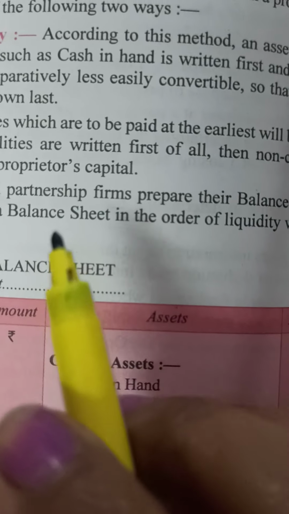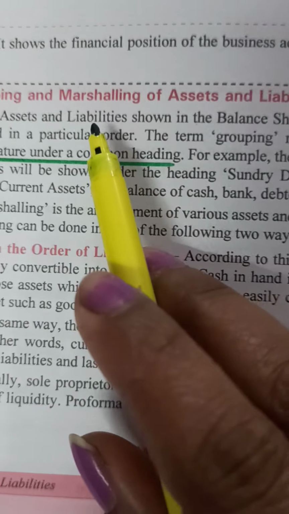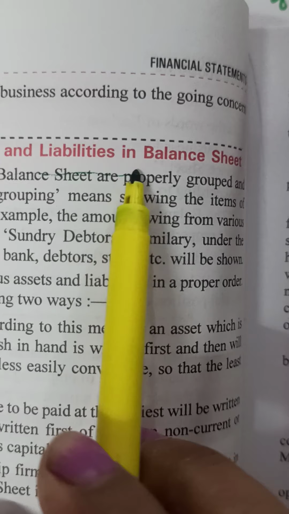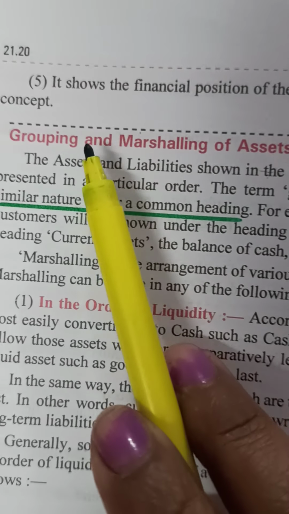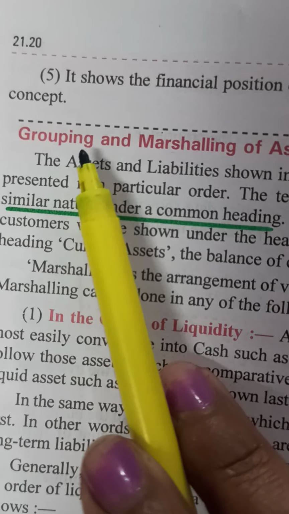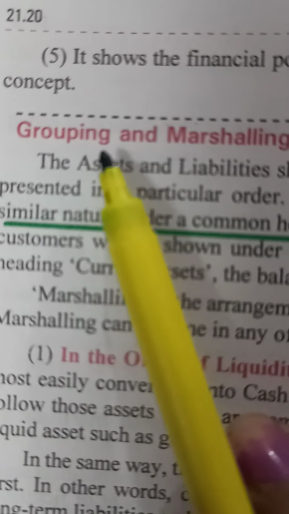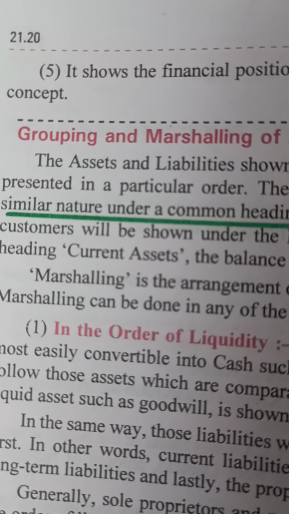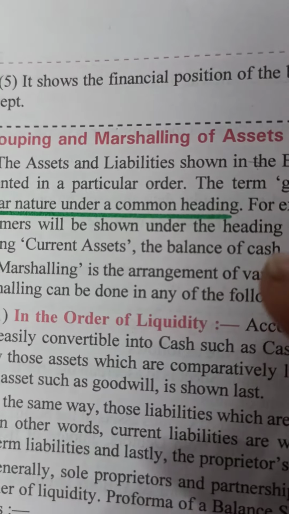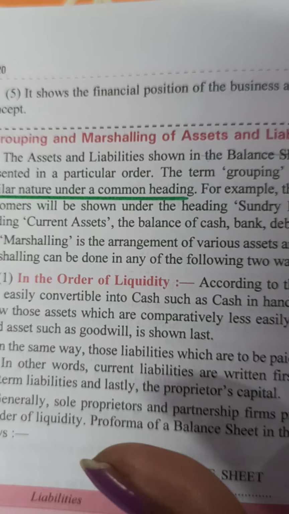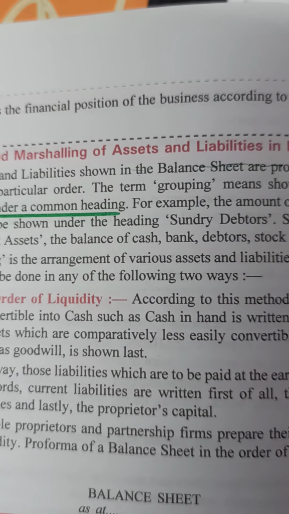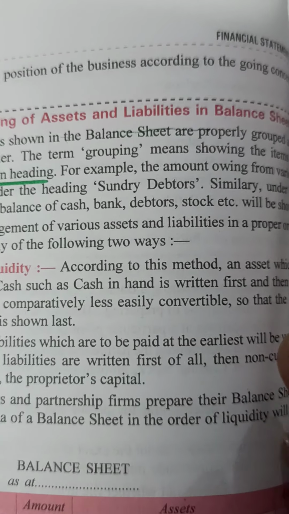Next important thing. Now we come to another important thing about the balance sheet, that is grouping and marshalling of assets and liabilities. Children, there are two important terms that you can see here, grouping and marshalling. What is grouping? Grouping means putting them together, arranging all the assets and liabilities in groups of similar nature. So we pick up all the assets and put them together, pick up all the liabilities and put them together. Thus we are forming groups.